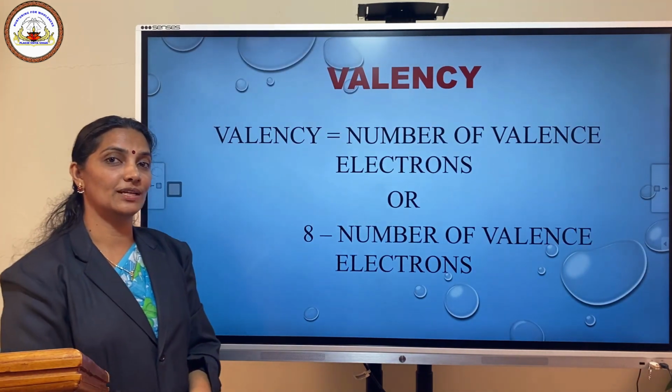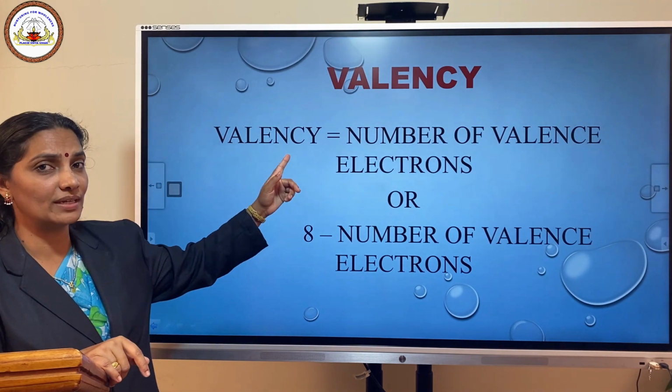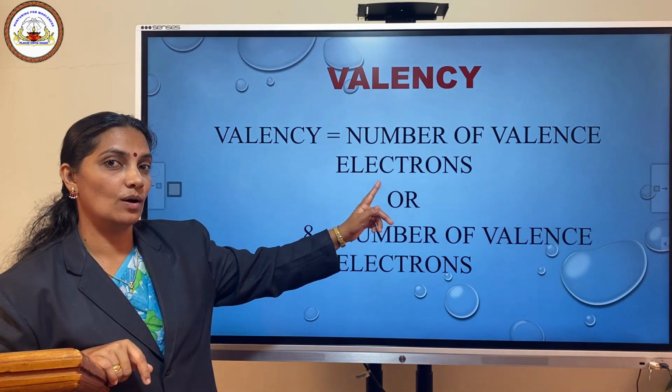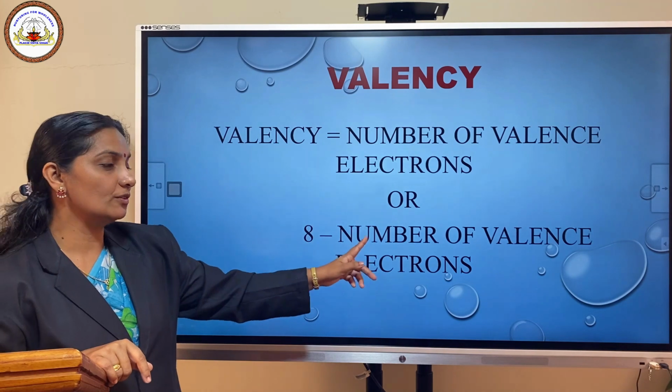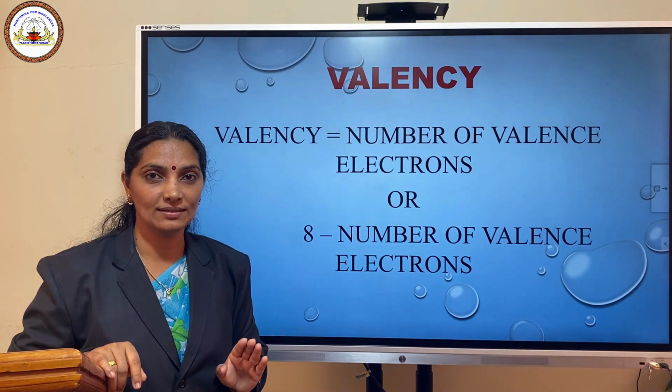We have a formula for calculating valency. Valency of an element can be calculated by the number of valence electrons, or it is equal to 8 minus the number of valence electrons. Did you understand everything?